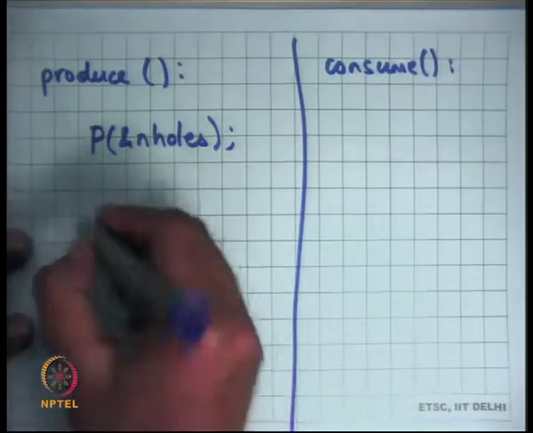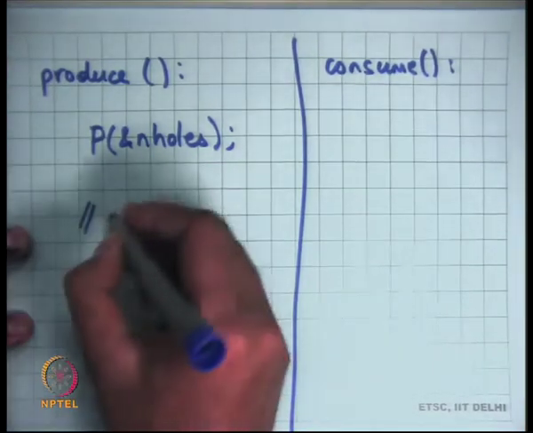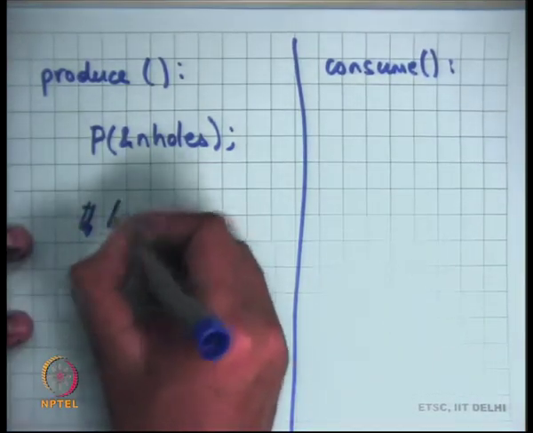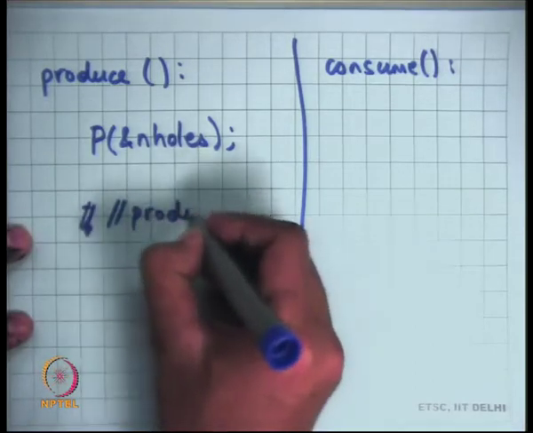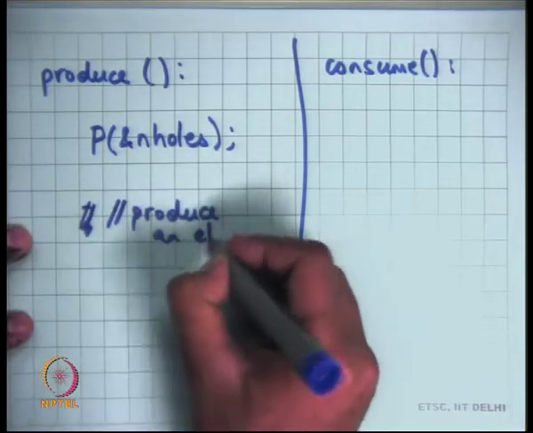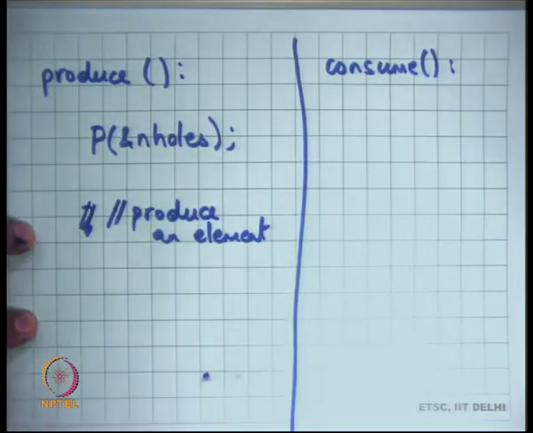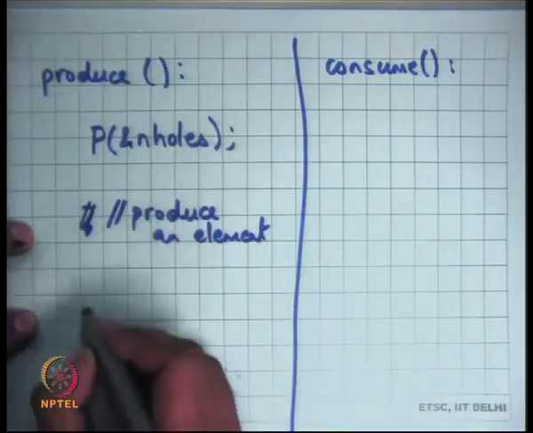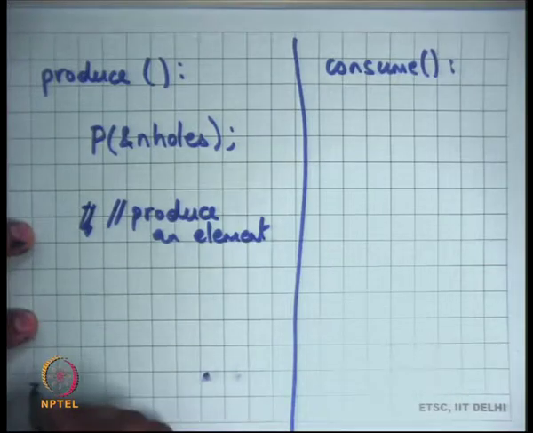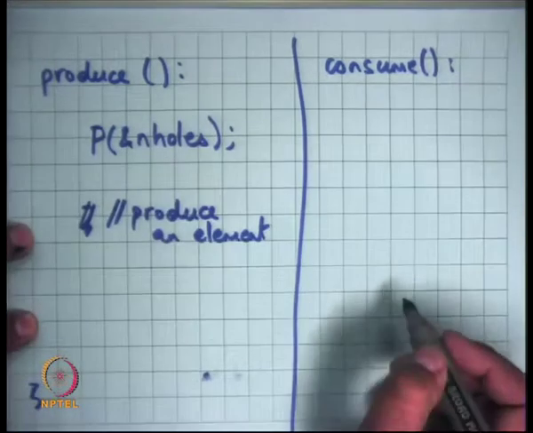And then I produce an element, which may mean q head is equal to c, head is equal to head plus 1 mod max, and that's it.